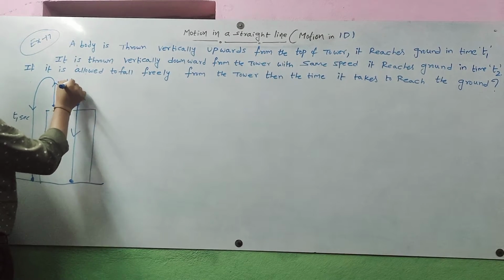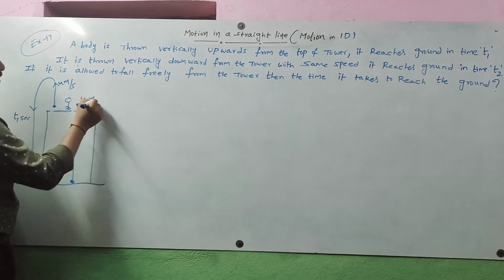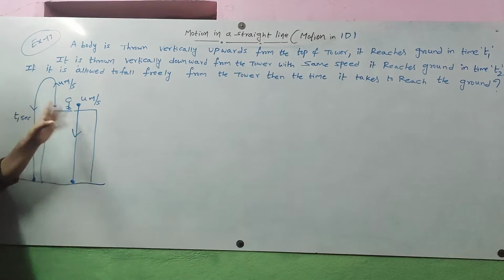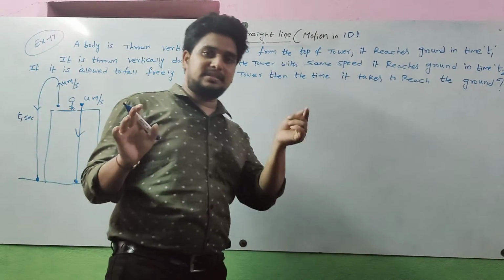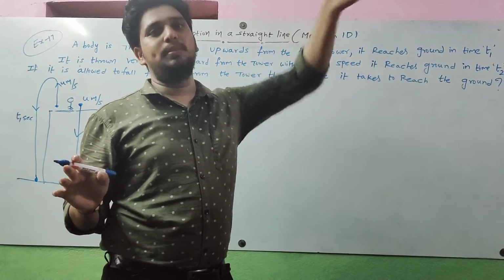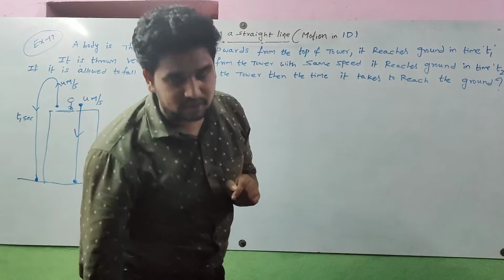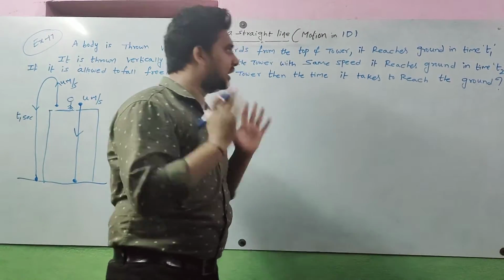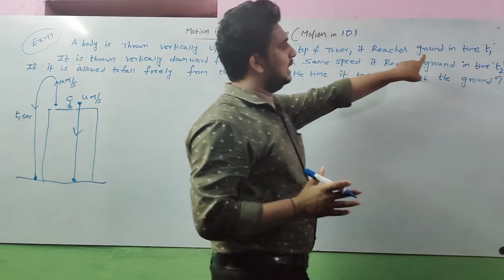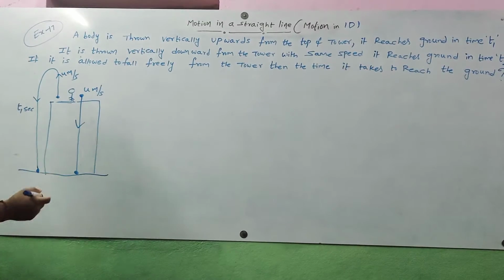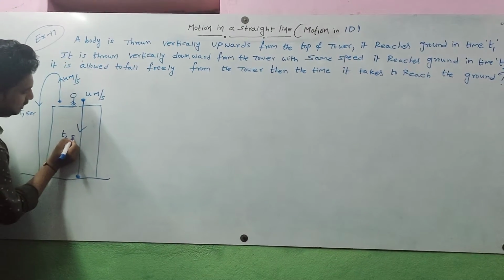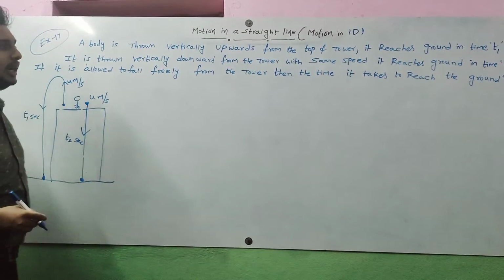So here also the speed is u meter per second only. Here it is thrown upward with u meter per second, and here thrown downwards with u meter per second. The stone is the same. In the first case it is thrown upwards with u meter per second, in the second case downwards with u meter per second. In the second case it reaches the ground in time t2 seconds.